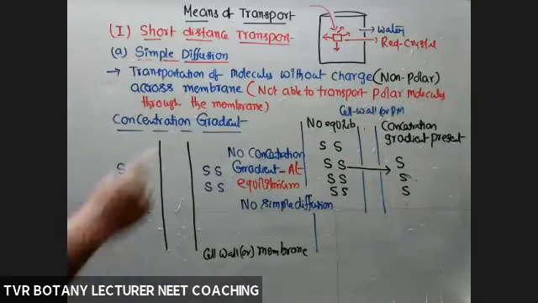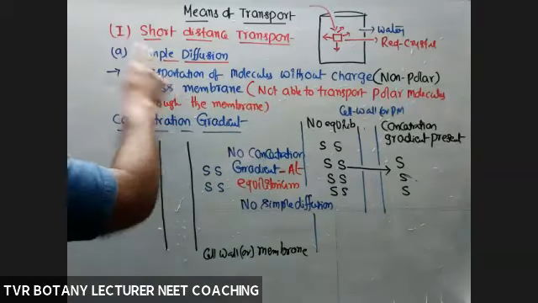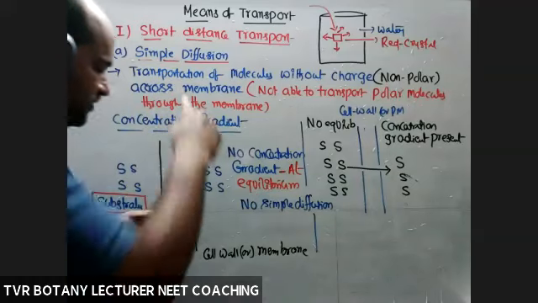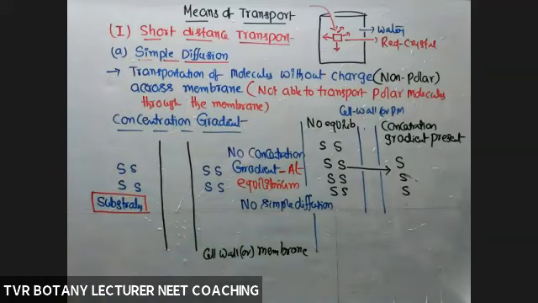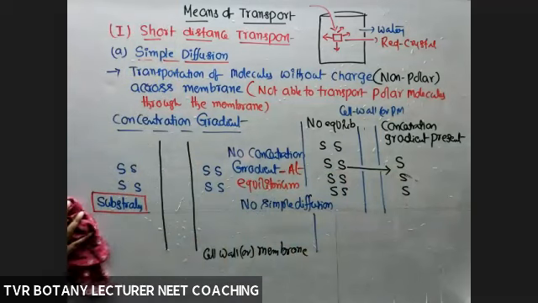So according to this explanation, what about the direction of movement of molecules by means of simple diffusion? Simply from more to less. More to less means according to the concentration gradient. We can write like that. I will give you a description for that one also. Okay, right? So more to less, remember that one.